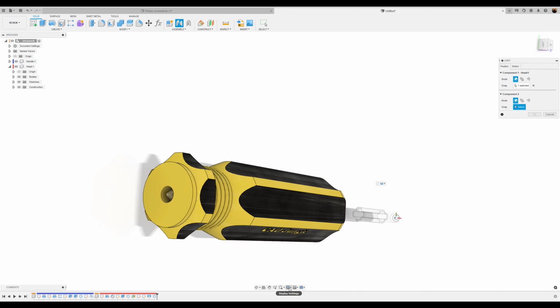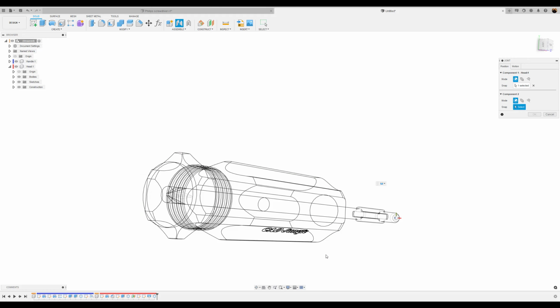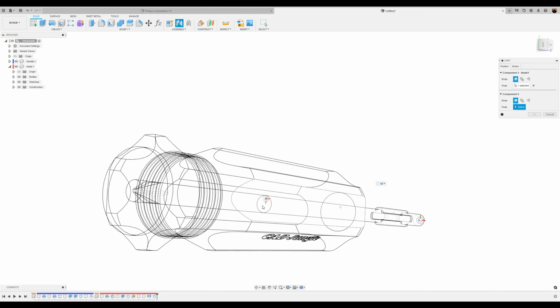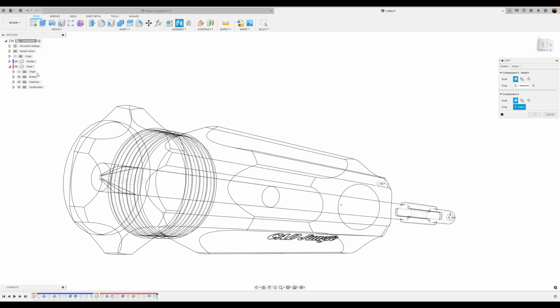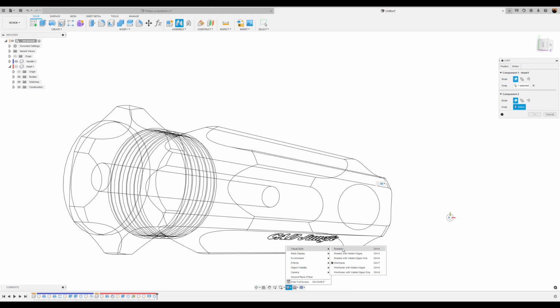I may have to go ahead and change the visual style to wireframe. Actually, let me go ahead and hide the head right now and switch it back.